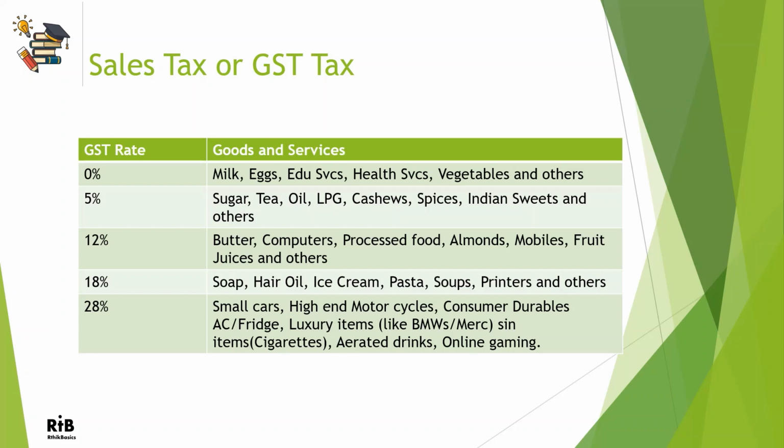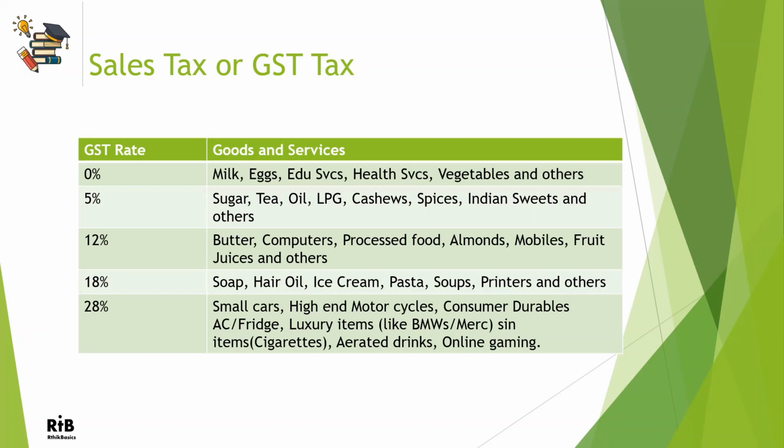Basic needs like milk, eggs, and vegetables are not taxed, and that is why they are in the 0% category. Whereas luxury items like high-end cars, bikes, and durables like AC and fridge are in the higher tax bracket, which is 28%. And even sin items like cigarettes or even online gaming are in the 28% category.